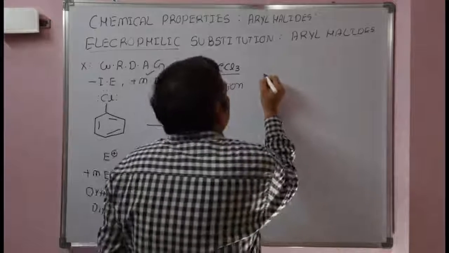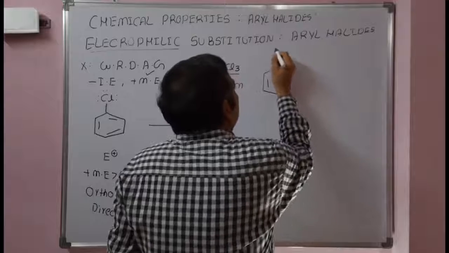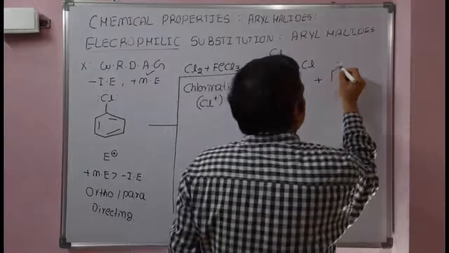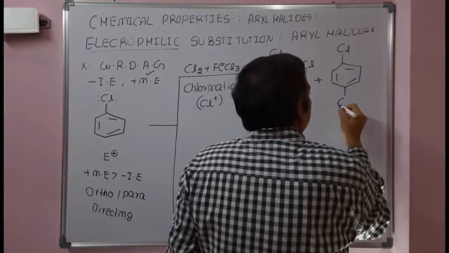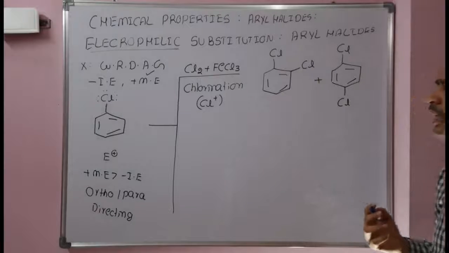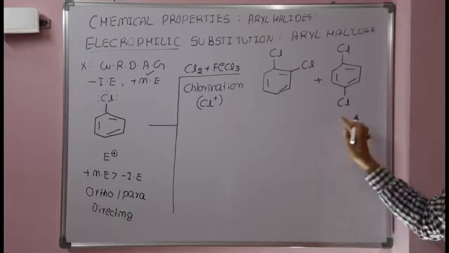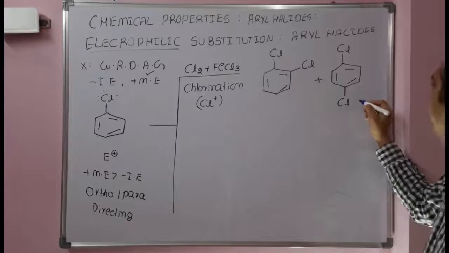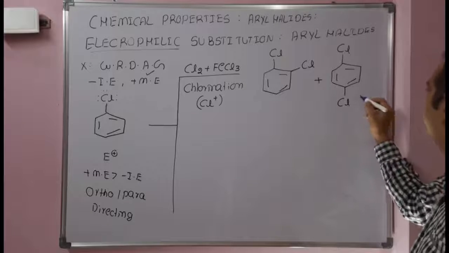The products obtained here: two possible products will be obtained. The first product is the ortho product, 1,2-dichlorobenzene. The second product is 1,4-dichlorobenzene. Two types of products will be obtained here. Why? Because chlorine is an ortho-para directing group. So the electrophile will attack at the ortho position as well as at the para position. Among these two products, 1,4-dichlorobenzene, the para product, is the major product.